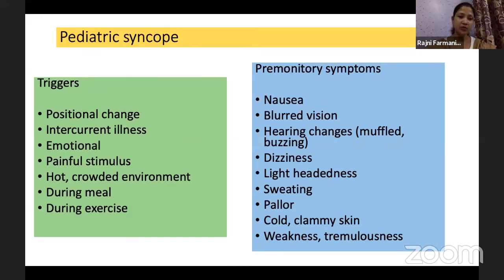Intercurrent illness, any emotional stress, any painful stimulus, hot or crowded environment, during a meal and during exercise. So exercise, we should remember, is one of the very specific features which we should ask, because this can give us a clue for any life-threatening condition. Pre-syncope symptoms: nausea, blurred vision, any hearing or vision impairment, lightheadedness, sweating, cold and clammy skin, any weakness or tremulousness. So triggers and pre-syncope symptoms form a basic part of the history which we should ask in these children.